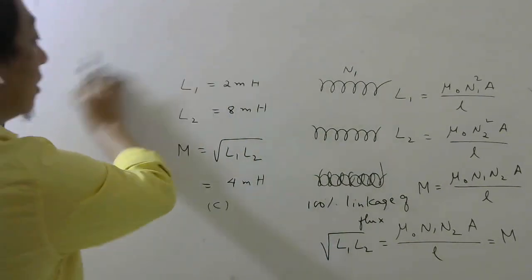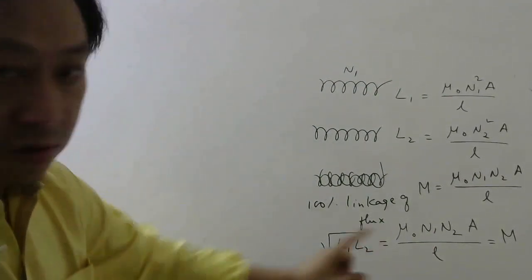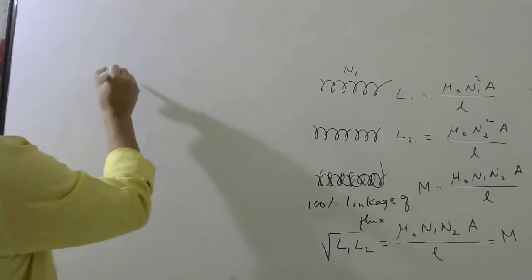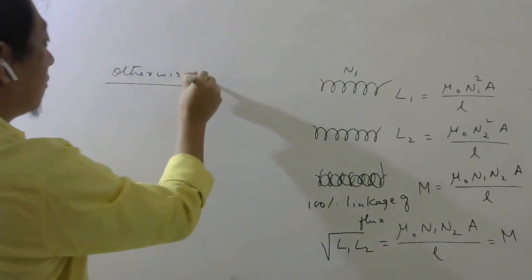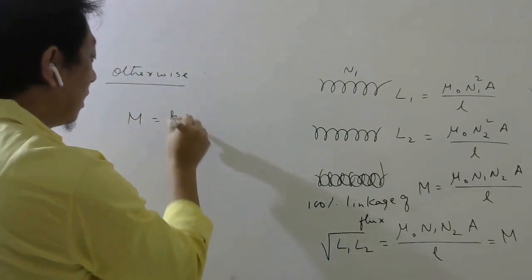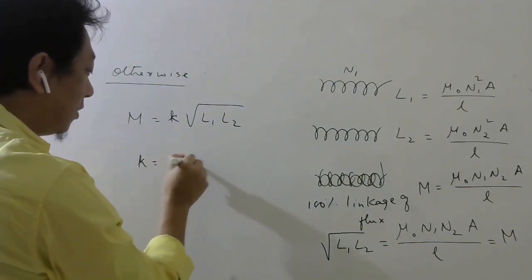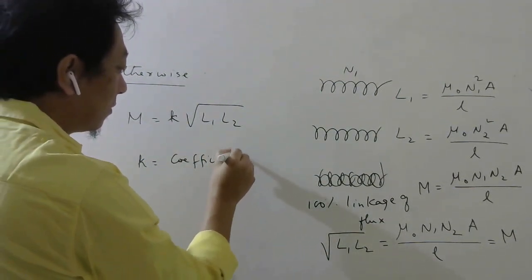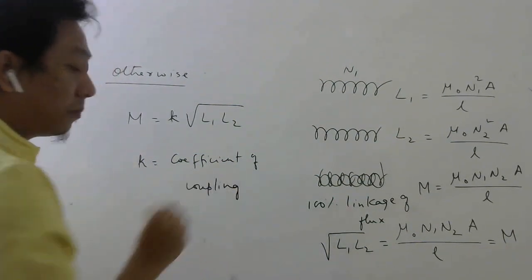Okay. Sometimes there may not be a complete linkage of magnetic flux. If there is 100% linkage of magnetic flux, then we can use this formula. Otherwise, if 100% linkage of flux is not there, then the formula we write is M equal to K root of L1 L2. This K is called coefficient of coupling, or sometimes it is called coupling coefficient.